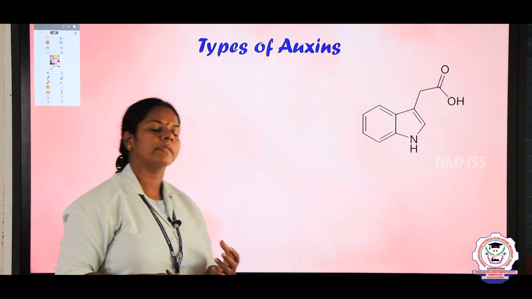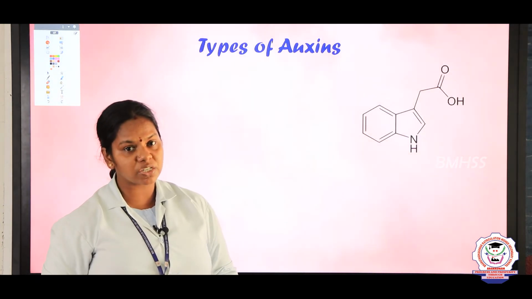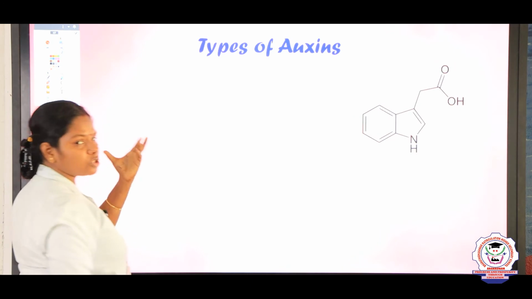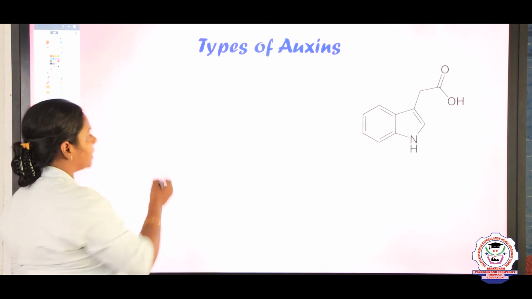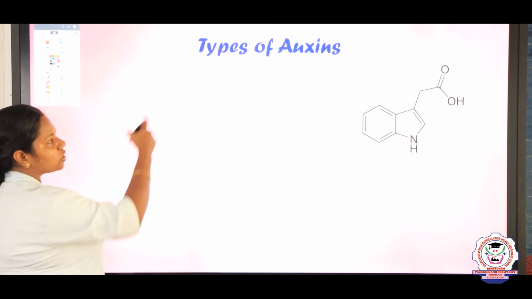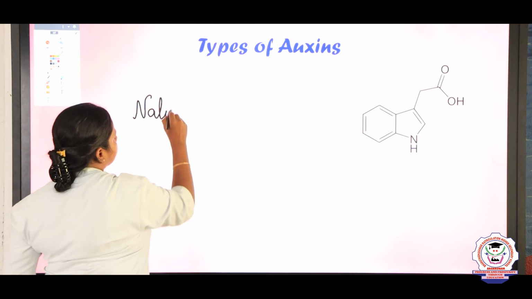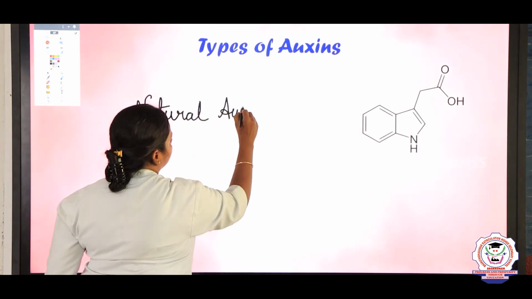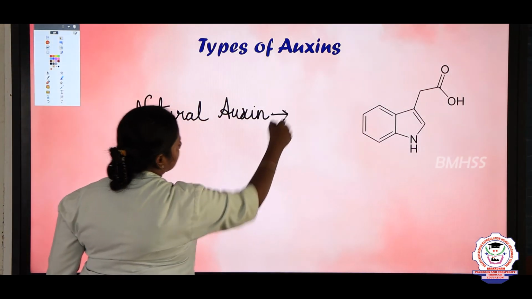Now we are going to see the types of auxins. Some hormones are naturally synthesized by the plants and some are artificially prepared. The hormones which we obtain directly from the plant, naturally, are said to be natural. So, types of auxins: the first one is natural auxins. The example for natural auxin is IAA.